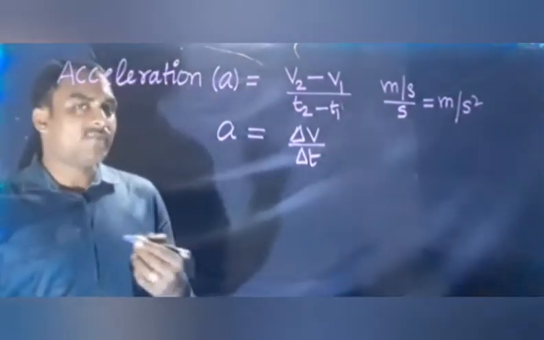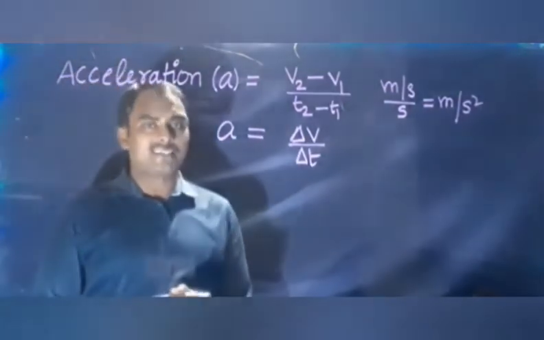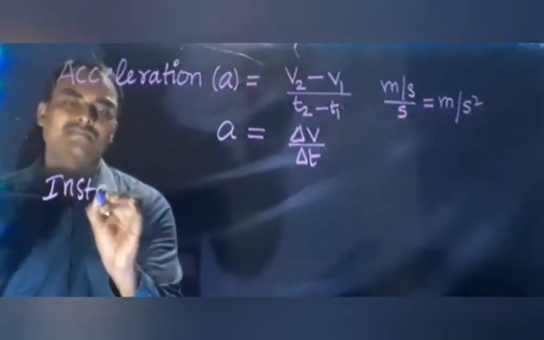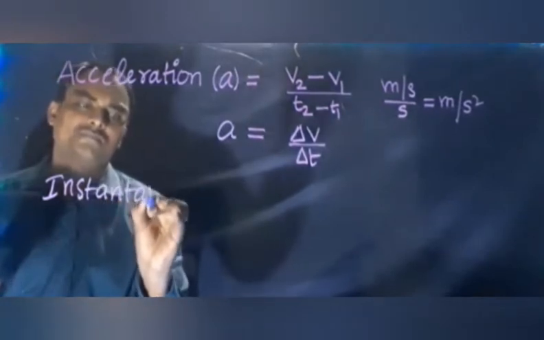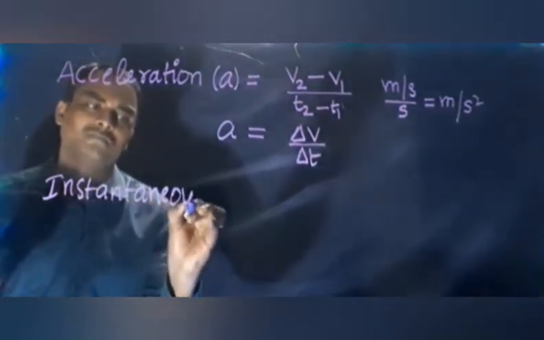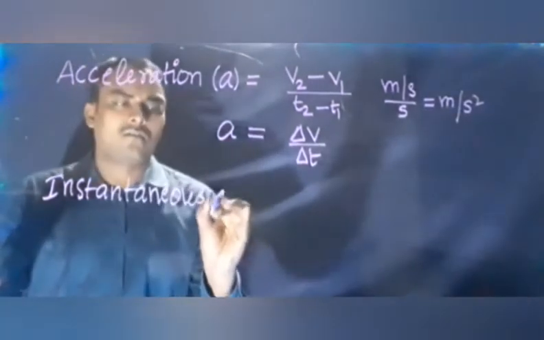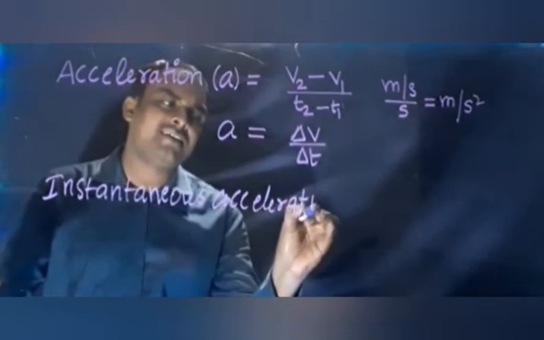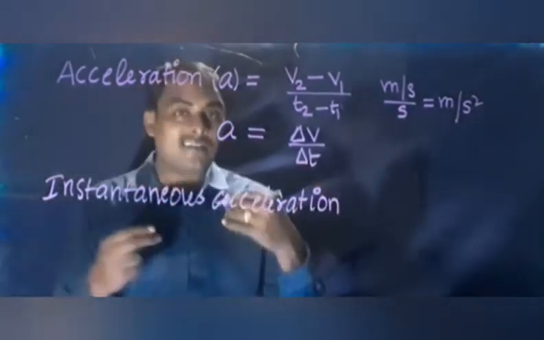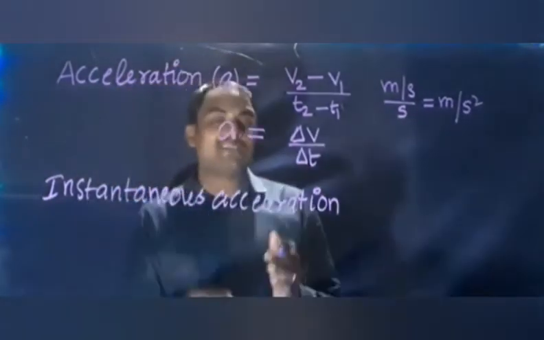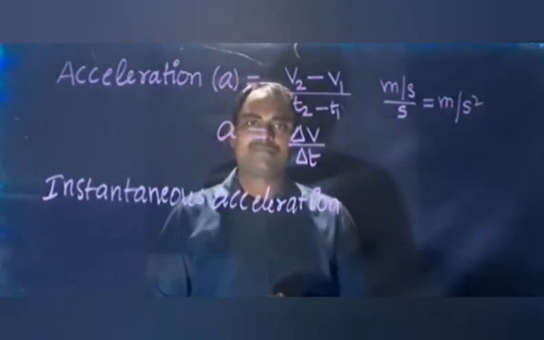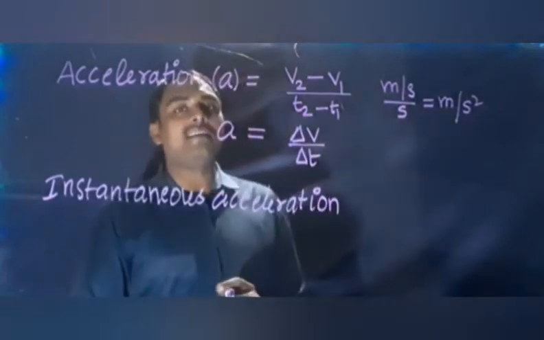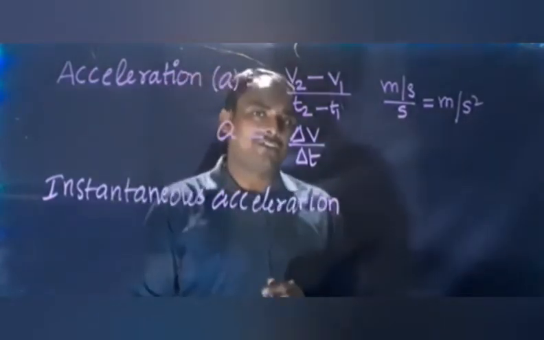Now let us define instantaneous acceleration. Instantaneous acceleration is the acceleration of a particle at an instant, at a point.